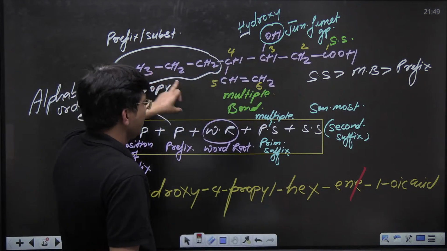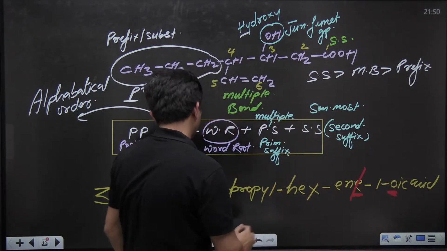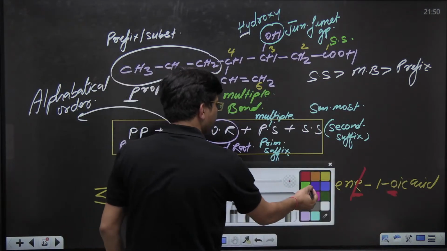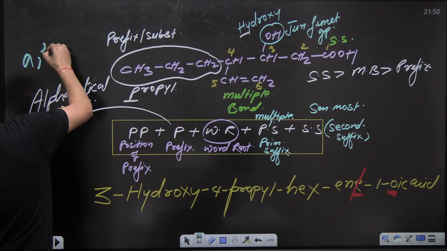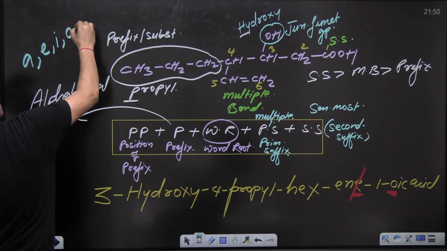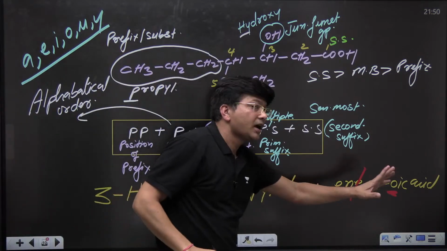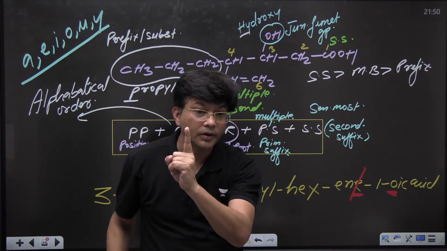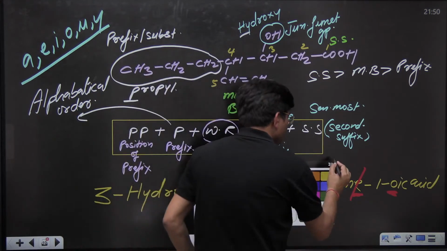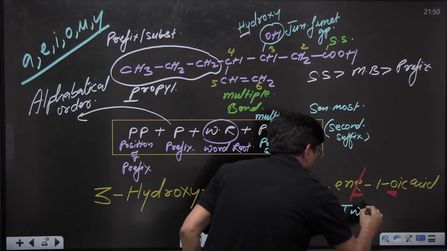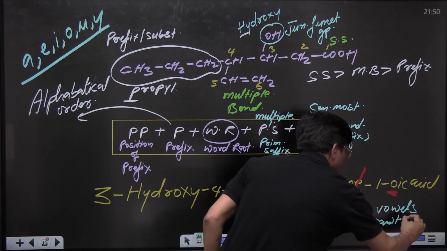Now see, this E is a vowel and this O is a vowel. 2 vowels are there. In chemistry, there are actually 6 vowels. Let me write down A, E, I, O, U, Y. 6 vowels. So 2 vowels can't lie together. Do remember, 2 vowels can't be present together.